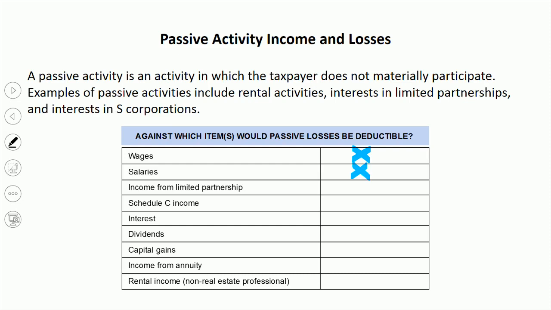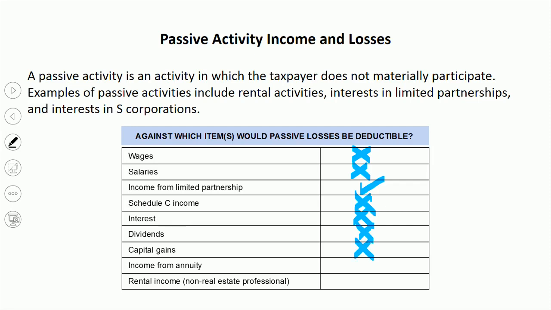How about income from a limited partnership? Yeah, there you go, right? One passive activity against another passive activity is fine. How about a Schedule C income? Nope. Even though that's your job and your work, the bottom line is it ain't passive. How about interest? Sorry, can't deduct that passive loss against your interest income. Dividend income? Nope, not allowed to do that one either. How about capital gains? Once again, we're striking out in this case.